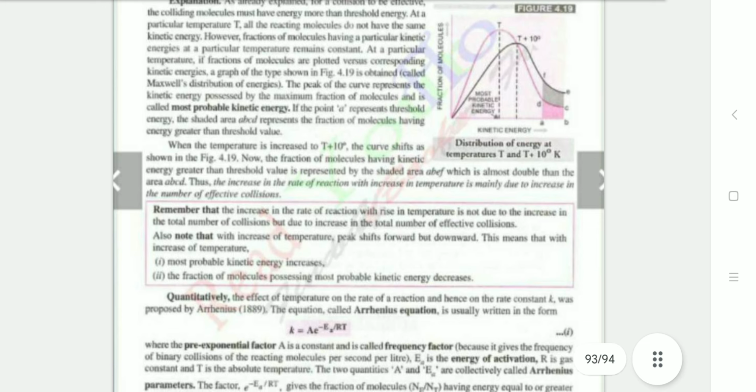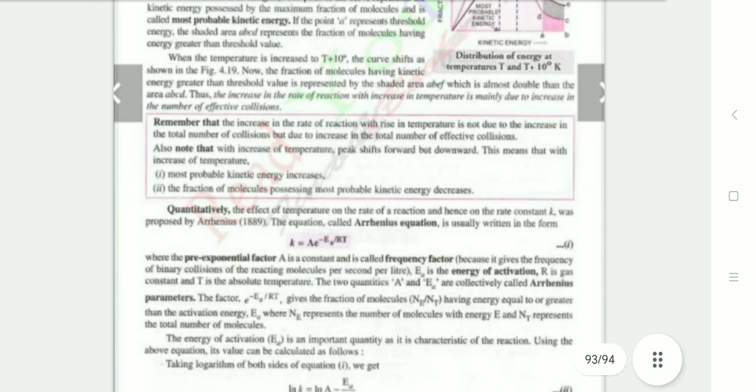When the temperature is increased to T plus 10, the curve shifts as shown in figure 1.19. The fraction of molecules having kinetic energy greater than the threshold value is represented by the shaded area ABCDF, mainly due to the increase in the number of effective collisions. Remember that the increase in the rate of reaction with a rise in temperature is due to the increase in the total number of effective collisions. With the increase of temperature, the peak shifts forward and downward. This means that with the increase in temperature, first, the most probable kinetic energy increases, and second, the fraction of molecules possessing the most probable kinetic energy decreases.